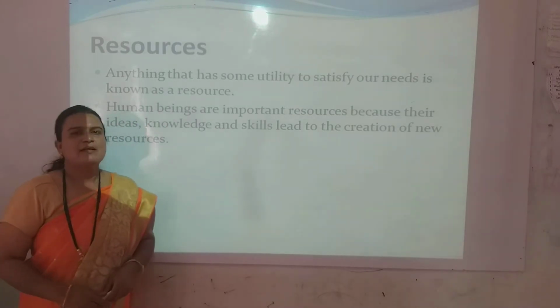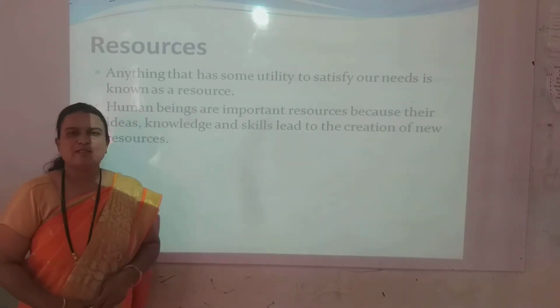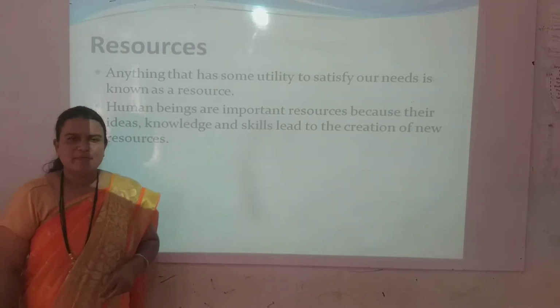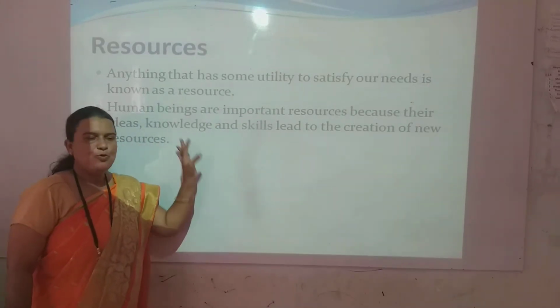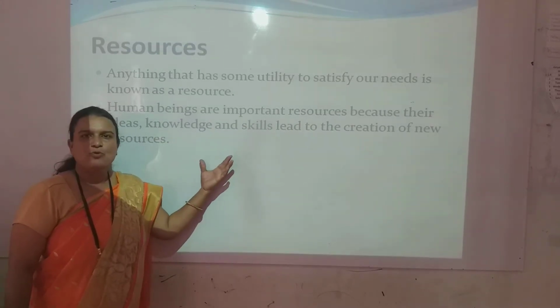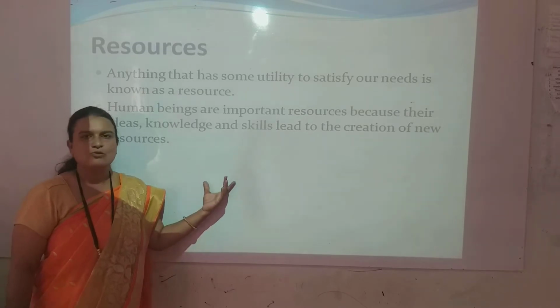Resources means anything that has some utility to satisfy our need is known as a resource. Such as, my dear students, this is the board. The board is also a resource for me because I require the board and the board is satisfying my needs. So the board is also a resource.